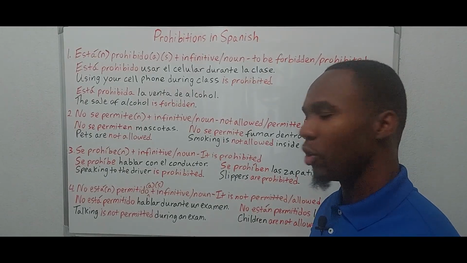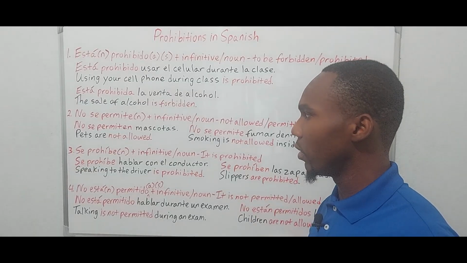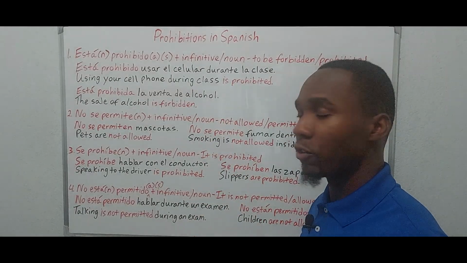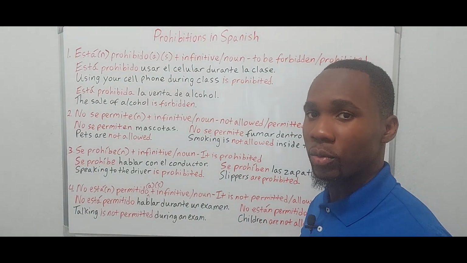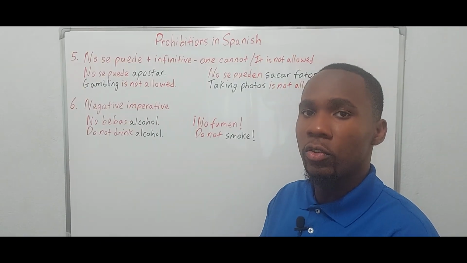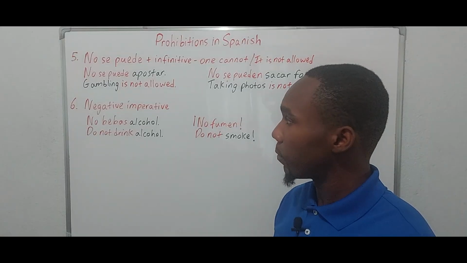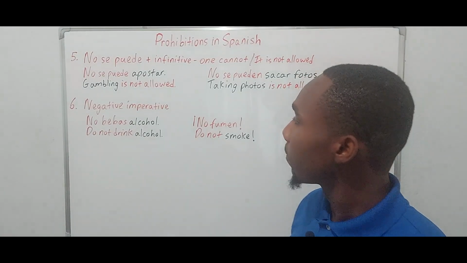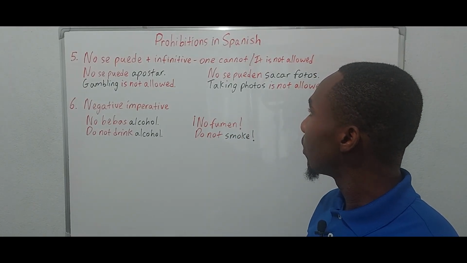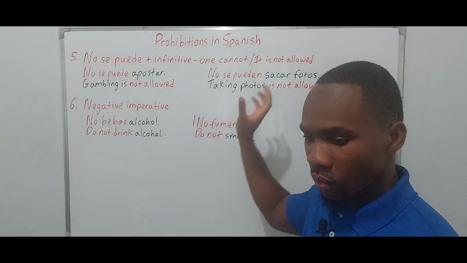Muy bien. So I hope that you were able to catch the drift by now, alright? So there are two more structures that I have to show you, and then we're going to proceed to a quiz. Let's get to it. Okay, so we move on to the final two structures. The fifth structure, la quinta estructura. No se puede followed by the infinitive, which means one cannot or it is not allowed.